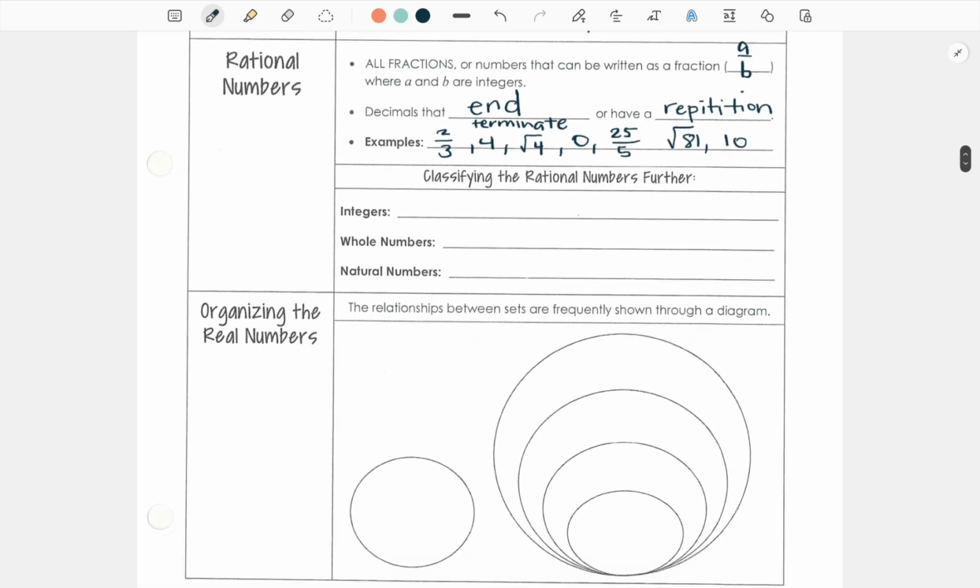All right. Let's classify what a rational number can be. We have this big category called rational numbers, and then those can include these 3 categories. They can include integers, which are any number on the number line, and they can include both positive and negative.